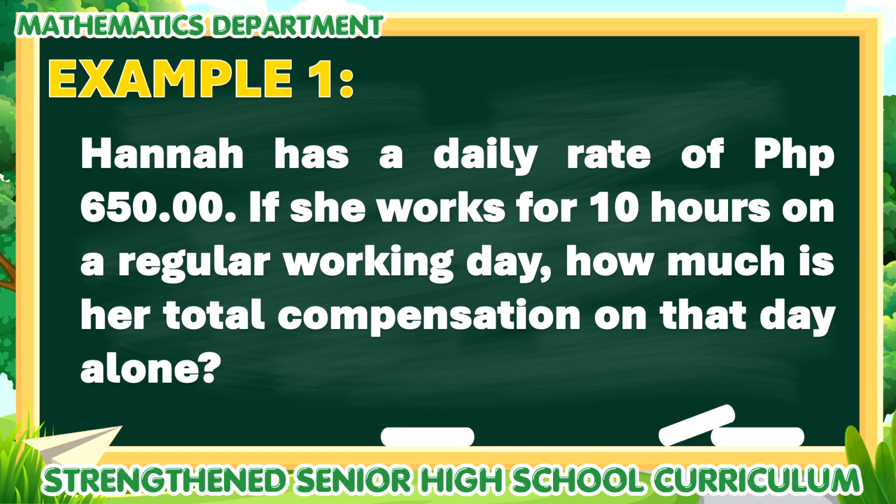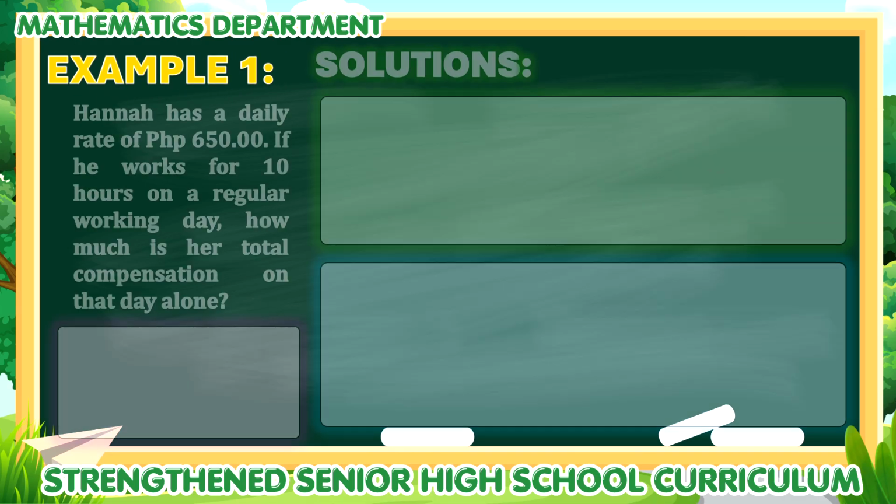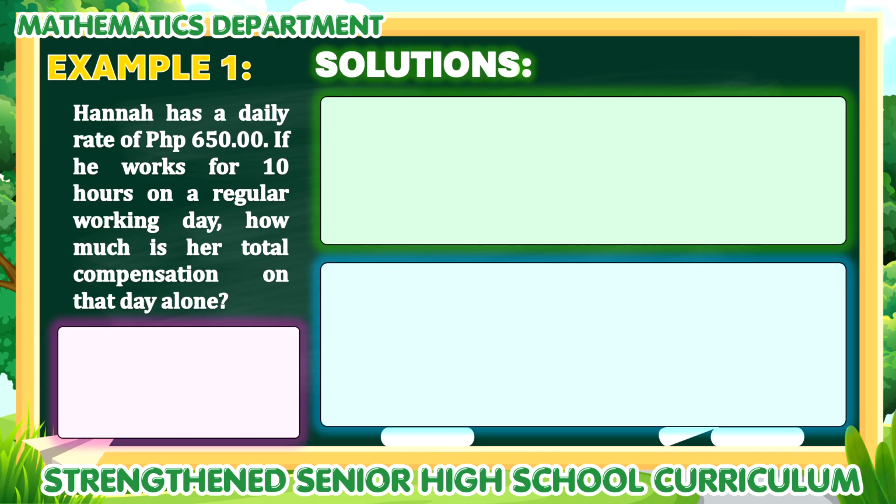To apply those formulas, let's take a look at example number 1. Hannah has a daily rate of 650 pesos. If she works for 10 hours on a regular working day, how much is her total compensation on that day alone? From the problem, we are given that Hannah has a daily rate of 650 pesos and she works for 10 hours on a regular working day, which means that she worked 2 overtime hours.